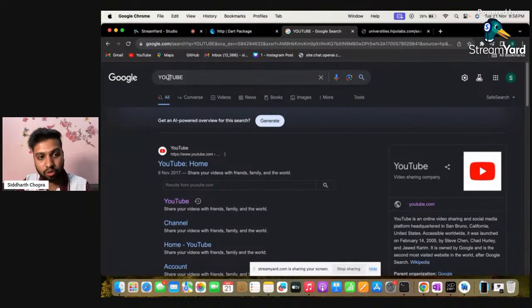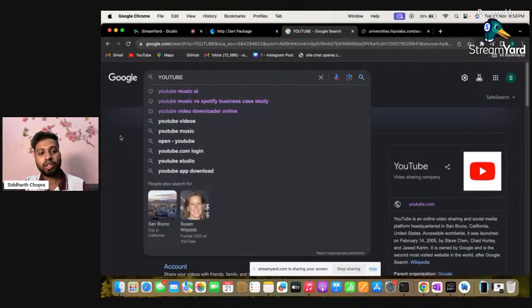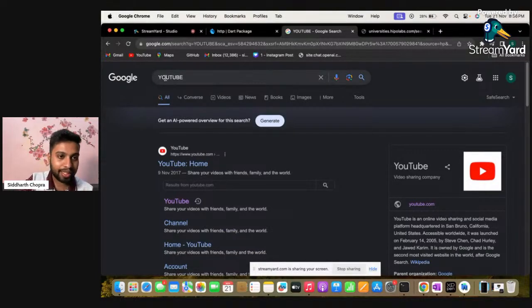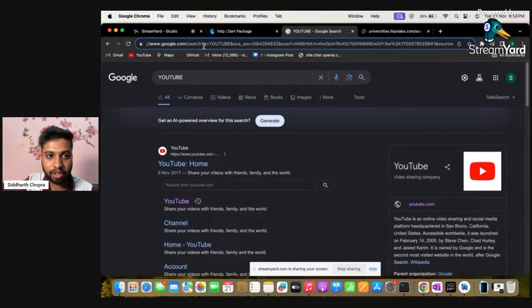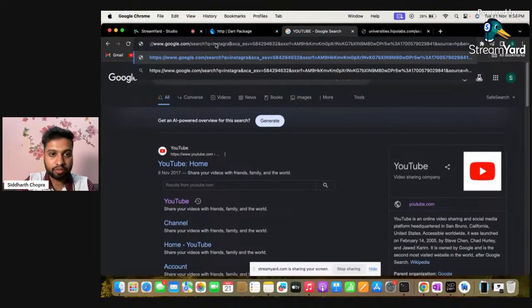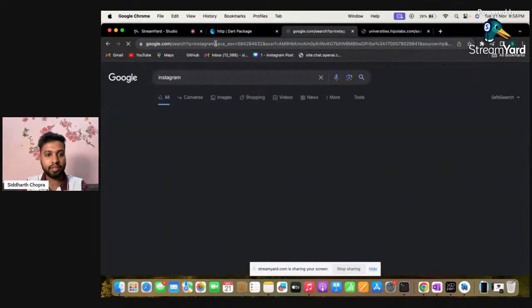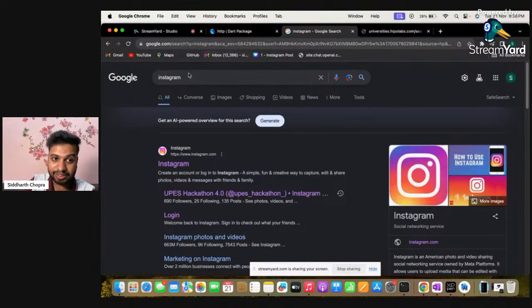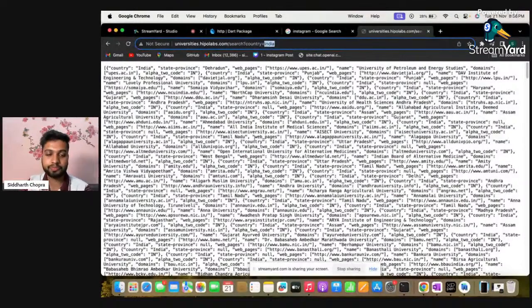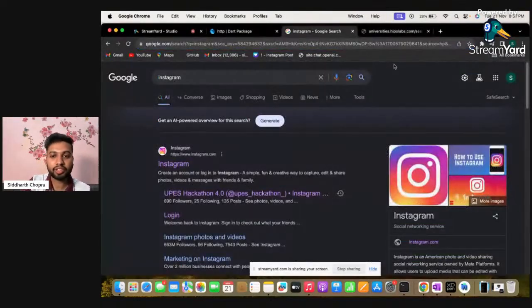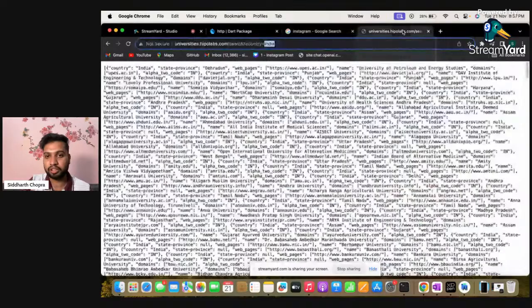If I want to Google Instagram, I will type Instagram here. What exactly happens is, as soon as I click search, this parameter q is updated to Instagram. Let me prove this. Instead of typing, I will just replace the value YouTube with Instagram here. As soon as I click enter, Instagram is getting loaded, and you can see this information is getting updated. This is the same thing that is happening here. They have just created a user interface for that. The google.com is actually the user interface.